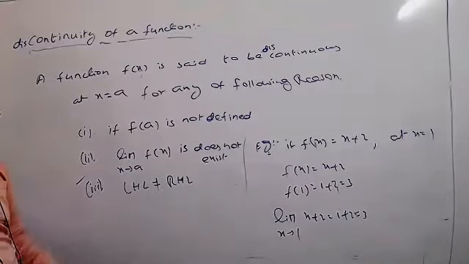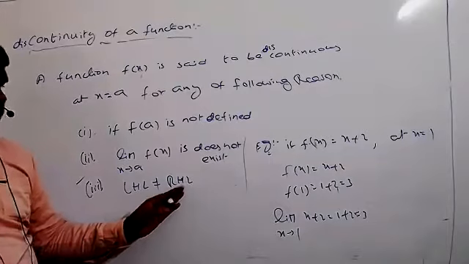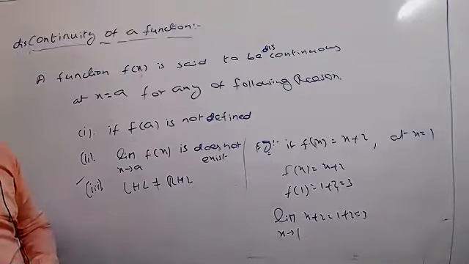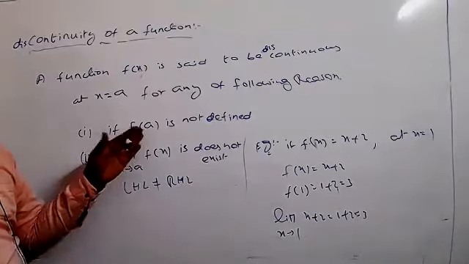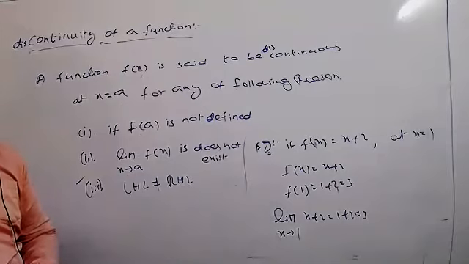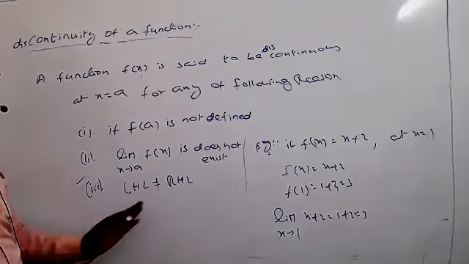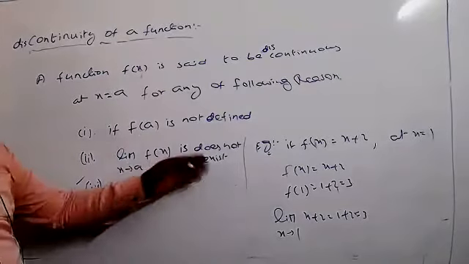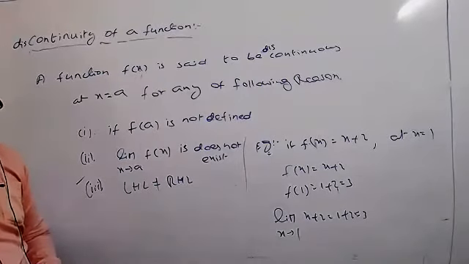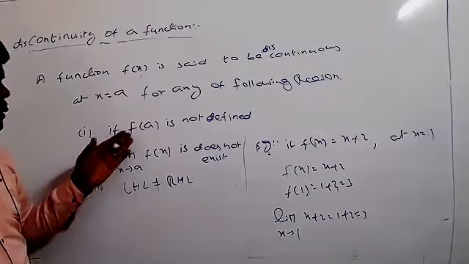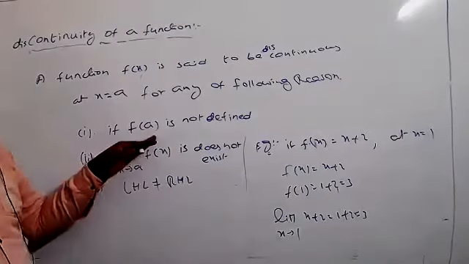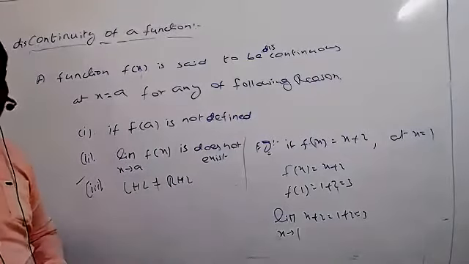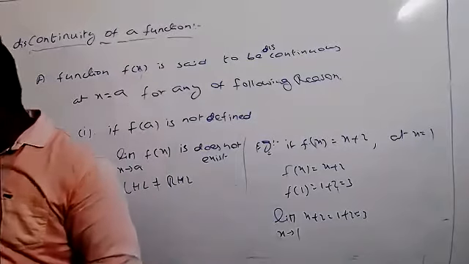Suppose LHL equal to RHL but not equal to f of a, then also the function is discontinuous. If LHL equal to RHL equal to f of a, we call it continuous. If LHL and RHL are not equal, the limit does not exist, and it is discontinuous. And if these two are equal but not equal to f of a, then also the given function is discontinuous.